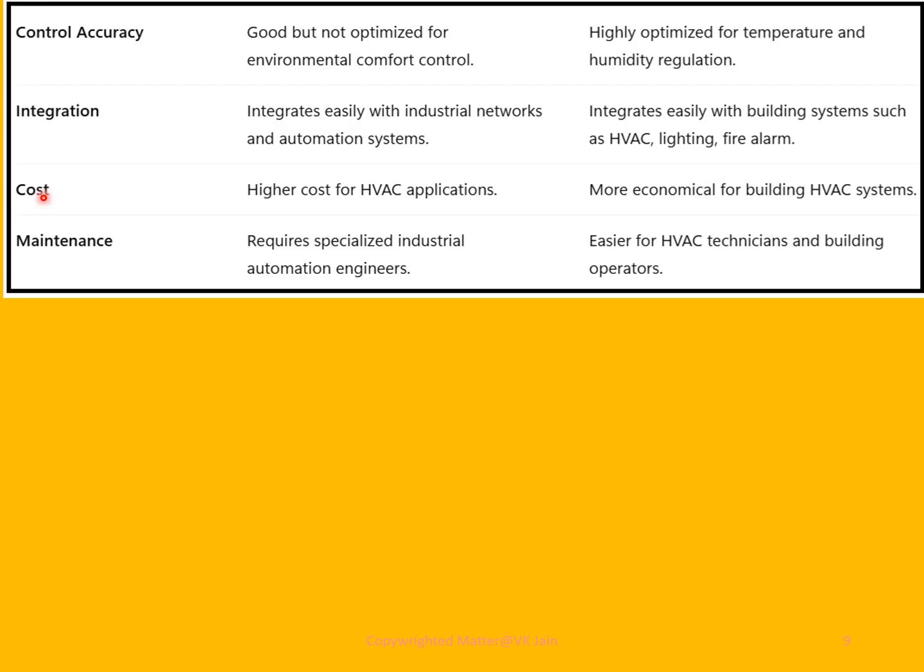Next feature is cost. Higher cost for HVAC application in case of PLCs, whereas in case of DDC, more economical for building HVAC systems. Next feature is maintenance. In case of PLC requires specialized industrial automation engineers, whereas in case of DDC is easier for HVAC technicians and building operators.